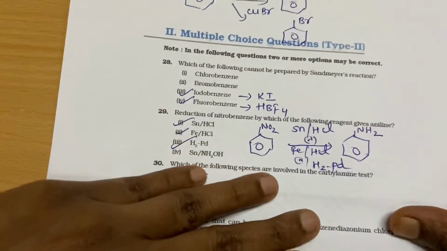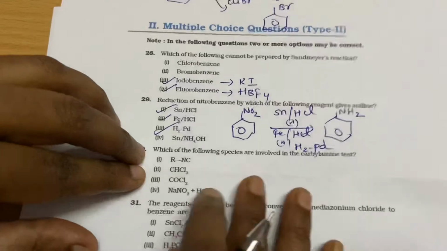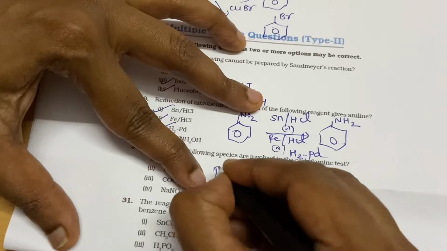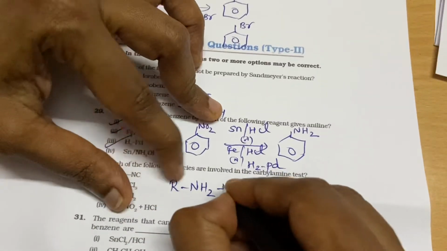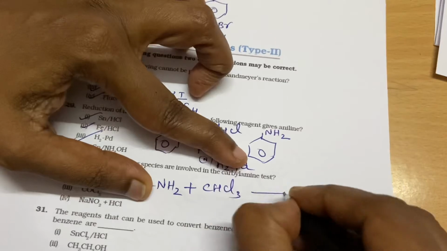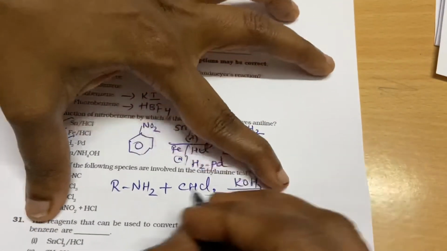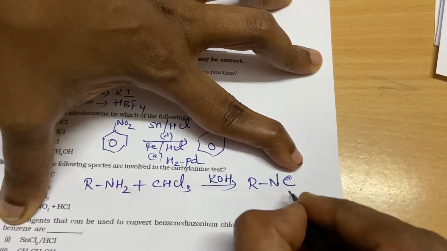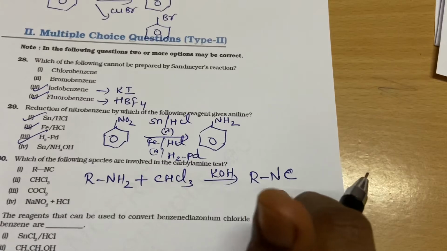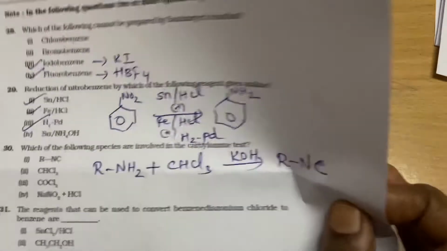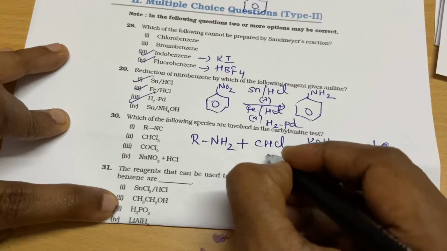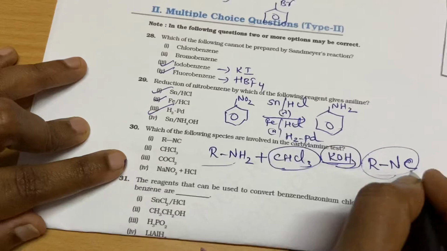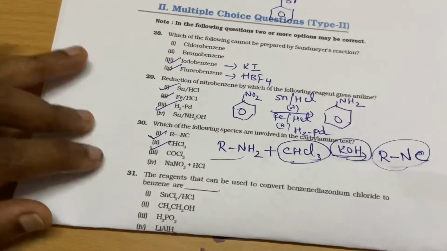Which of the following species are involved in the carbylamine test? The carbylamine test is used to identify primary amines. So what happens here? With the primary amine, this is your carbylamine reaction in the presence of potassium hydroxide. You will get the corresponding isocyanide, which is foul smelling and very poisonous also. If it hydrolyzes in water, it can give a poisonous gas. So this is your carbylamine reaction. Which are involved? Chloroform and KOH and your RNH2, and the product is RNC, the isocyanide. So this is the reaction.